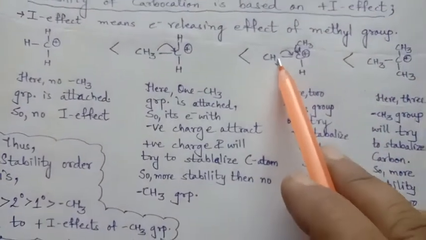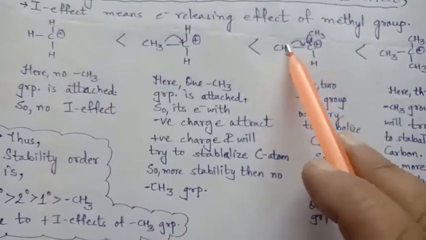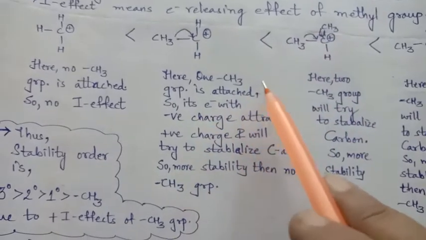Here we can see two methyl groups. So both will try to release electrons, right?